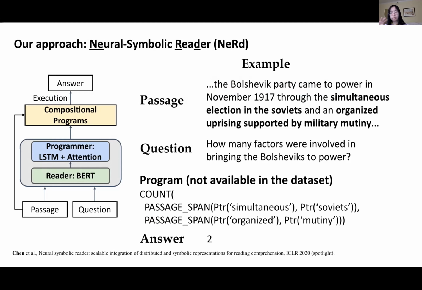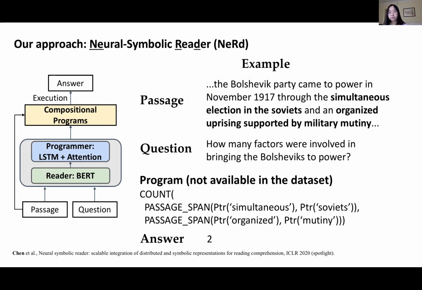Specifically, our entire model has two key components. One is the reader component to encode the input passage and question, and another is the programmer component to produce the answer. The reader component is roughly the same as standard reading comprehension models. Here we use a BERT model to compute embedding vectors for the passage and question. But for the programmer module, instead of just using some fully connected layers to generate the final answer span, our programmer module is an LSTM with attention.